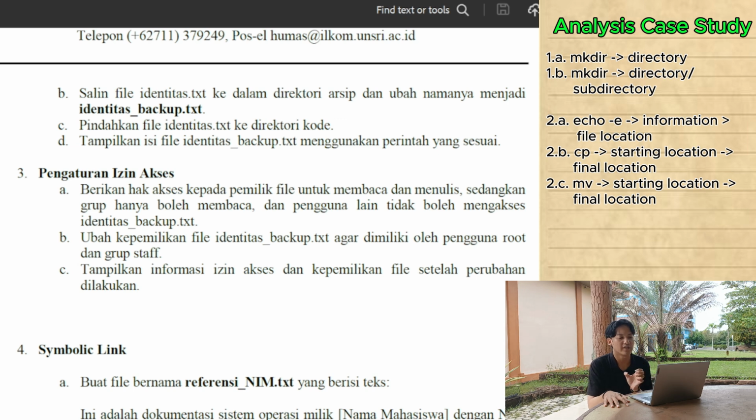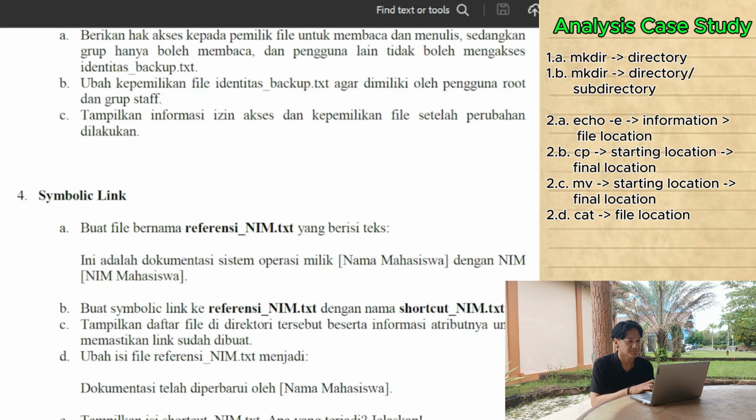Next, the last point in the second task, I am asked to display the file. Here I will likely use the cat command to show the result.